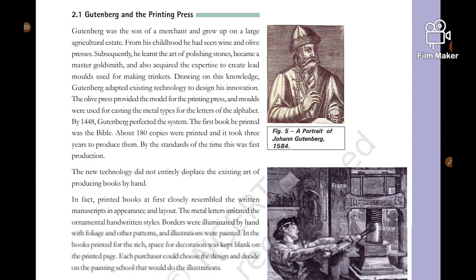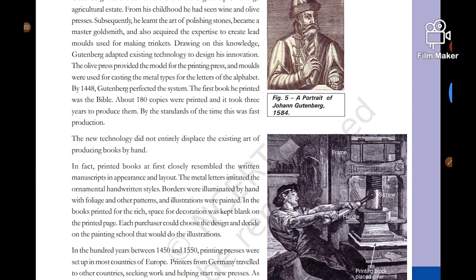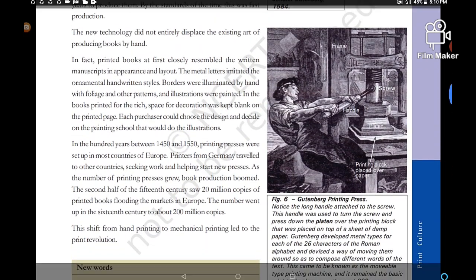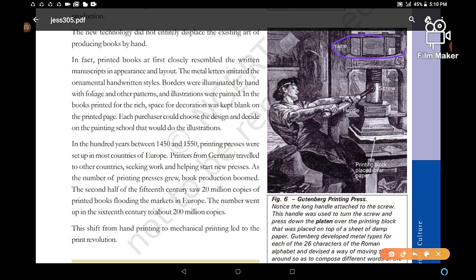Next, this is the portrait of Johann Gutenberg. This one is the Gutenberg printing press. You can see here the frame, and the screw moved by using a handle, and this is the platen, the main surface on which paper used to be put. With the help of the platen, printing was done by moving this handle or screw.